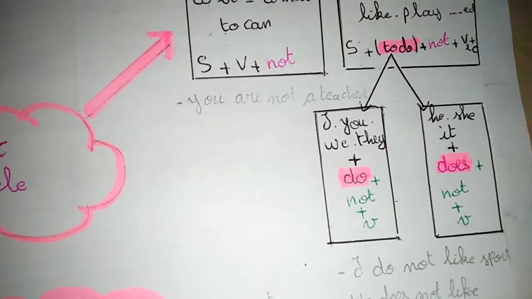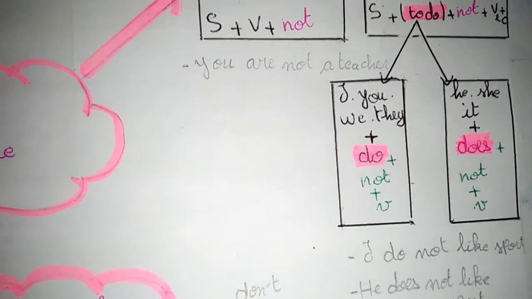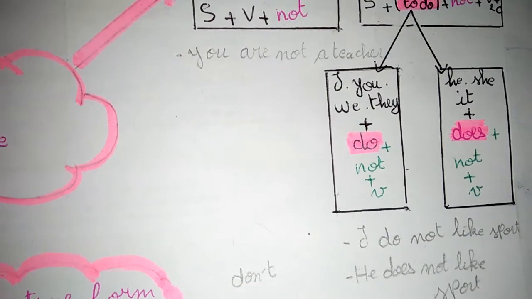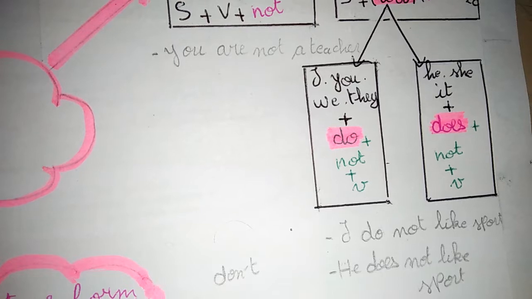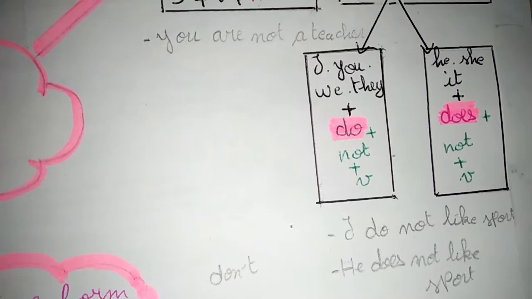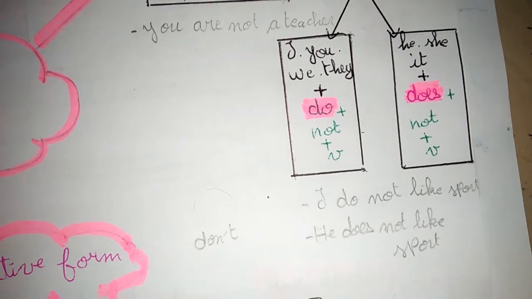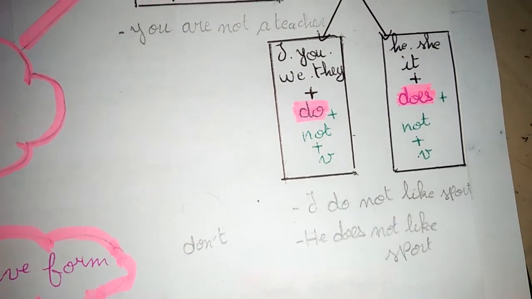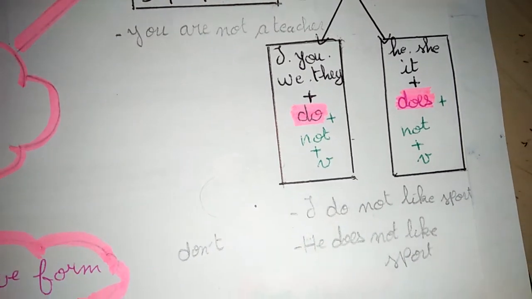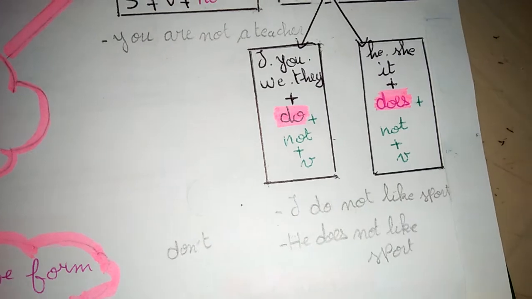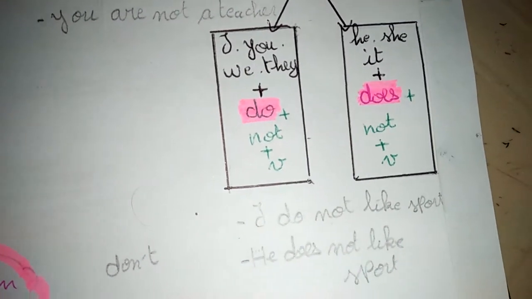When I use I, you, we, they, I use do plus not plus the verb. For example, I don't like sport. In the affirmative form, I like sport. In the negative form, I don't like sport.